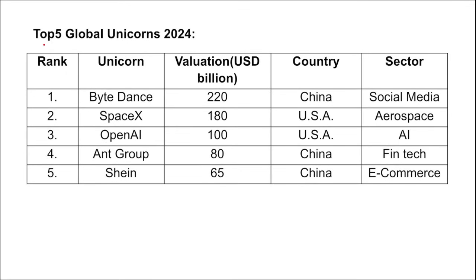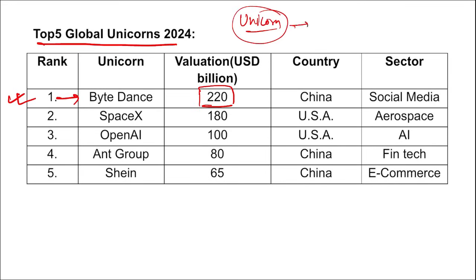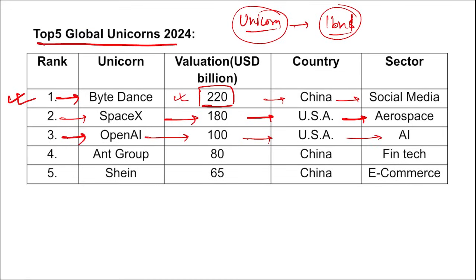Now if we look at the top 5 global unicorns in the world, on the first position is ByteDance with a valuation of $220 billion. We can say that unicorns are the organizations or startups that have reached $1 billion valuation, but you can see ByteDance is at $220 billion. It is of China and it is a social platform. Then SpaceX in second position with $180 billion, USA, aerospace. OpenAI, which launched ChatGPT, with a $100 billion valuation, of USA, in the AI sector. Then Ant Group, $80 billion, of China, a fintech company. Shein, $65 billion, China, and it is an e-commerce platform. So these are the top 5 unicorns globally.